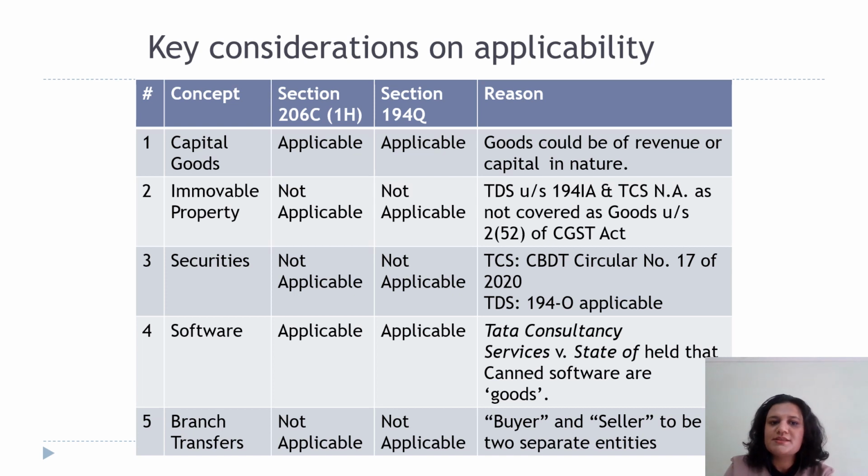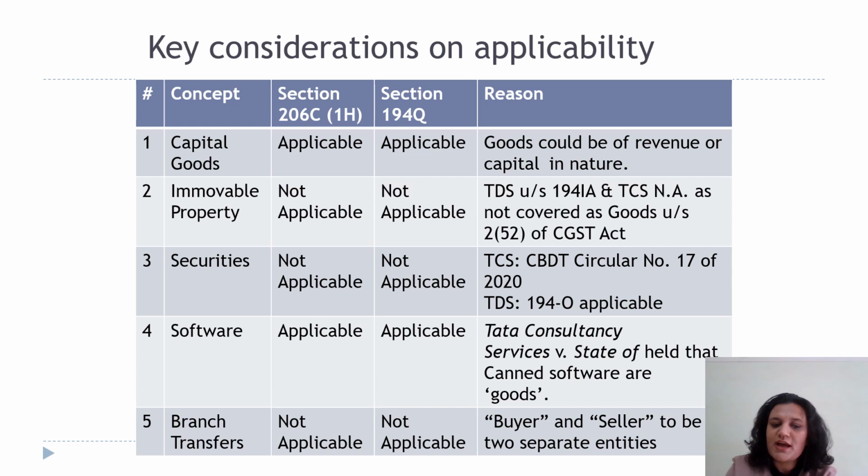Let us look at some key considerations on whether these concepts would be considered as goods or not. In case of capital goods, both these sections would be applicable because whether revenue or capital, goods would be taxed in both these cases. In case of immovable property, there is a TDS section of 194IA. That is why both these sections would not apply. In case of securities, again, there is a CBDT circular which states that securities traded on a recognized stock exchange would not be under the ambit of these two sections.